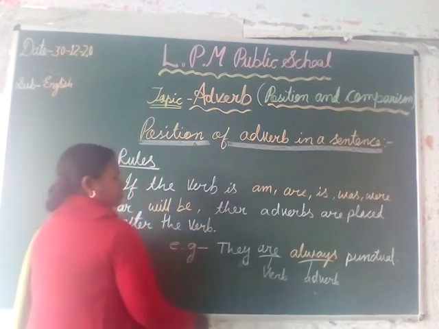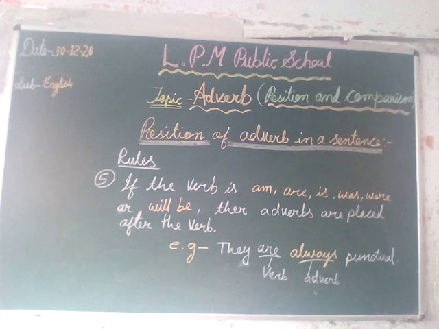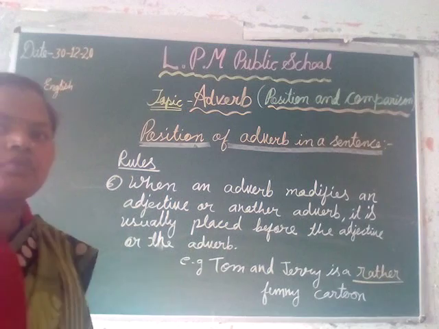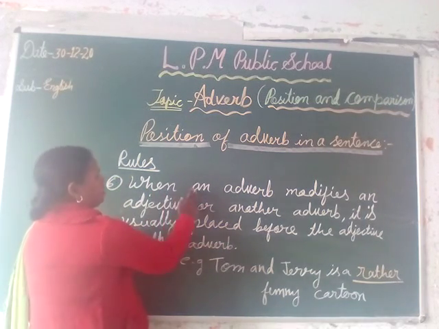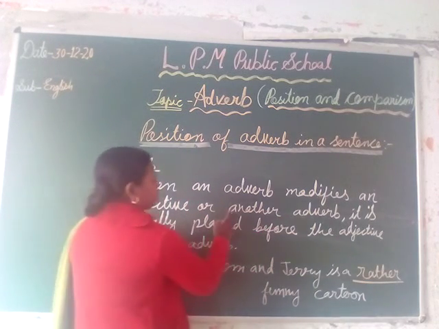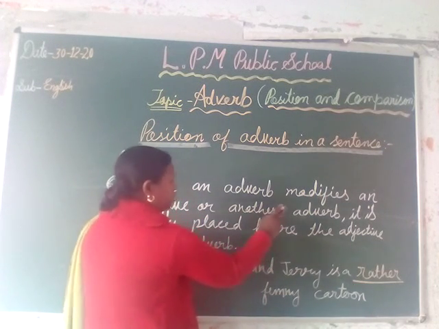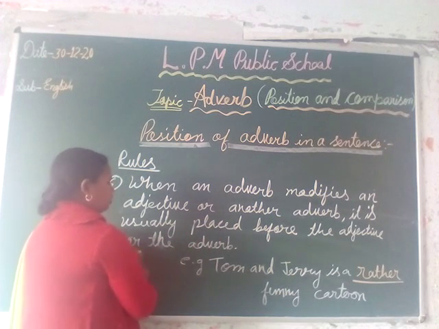Punctual. So in this way, if our verb is am, are, was, were or will be, then the adverb will be placed just after the verb. Here is our last rule: when an adverb modifies an adjective or another adverb, then it is usually placed before the adjective or the adverb.